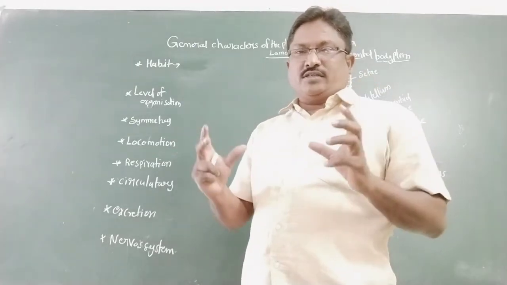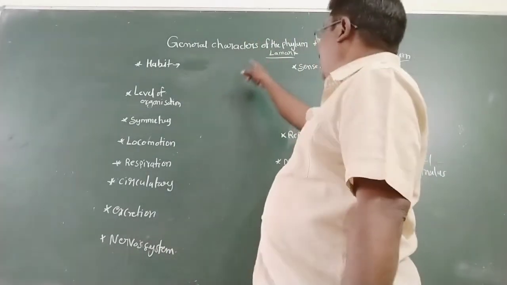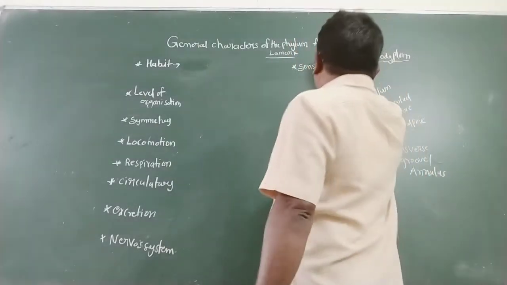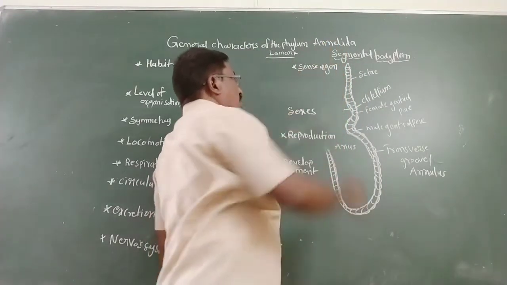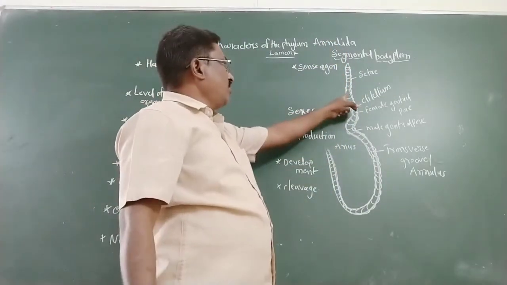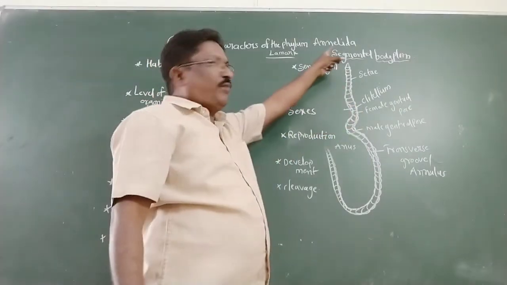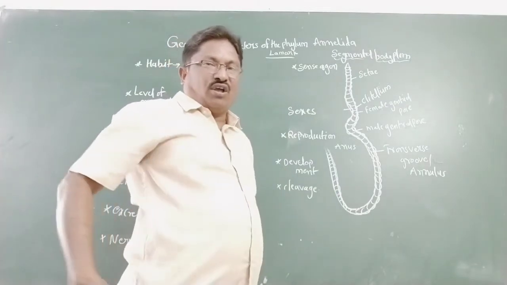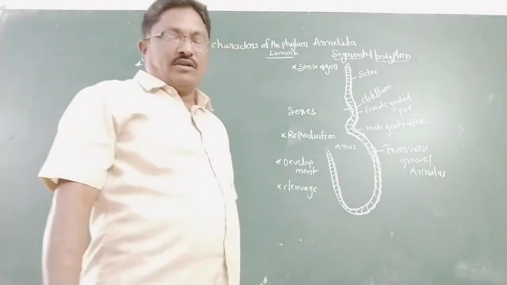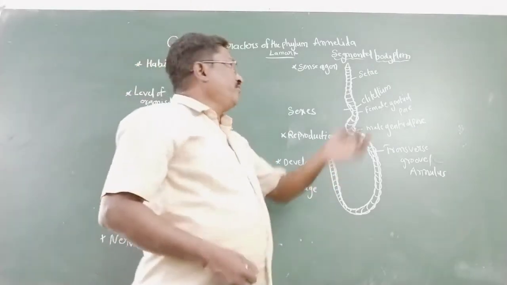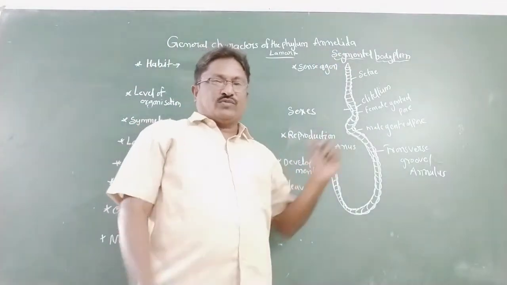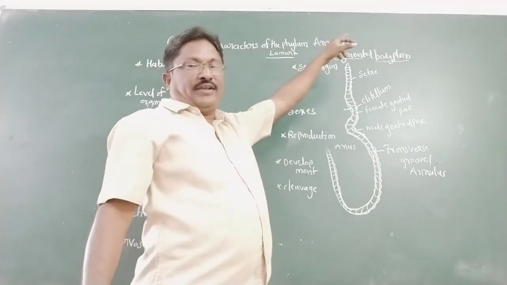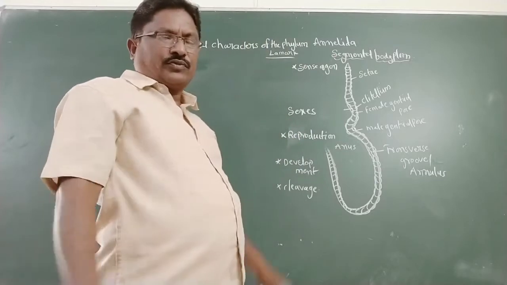So today we will discuss the topic of general character of phylum Annelida. Annulus means ring. So the body totally consists of ring-like segments. Ida means form. Hence they are called annelids, because the body consists of ring-like form. The word Annelida was coined by Lamarck.